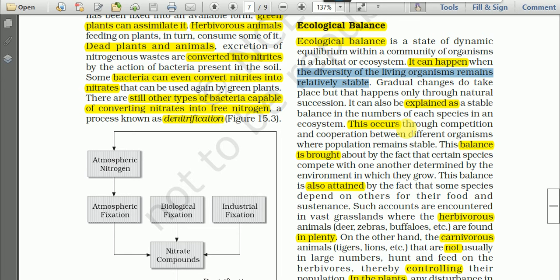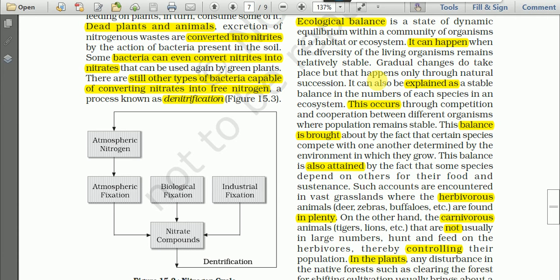In that case we will achieve ecological balance. Gradual changes do take place, but that happens only through natural succession, as a part of a natural process.